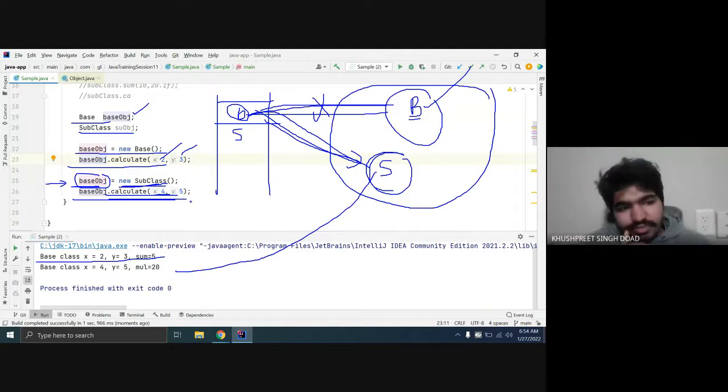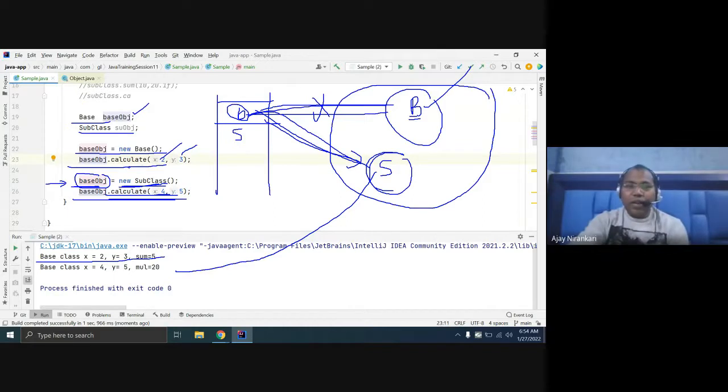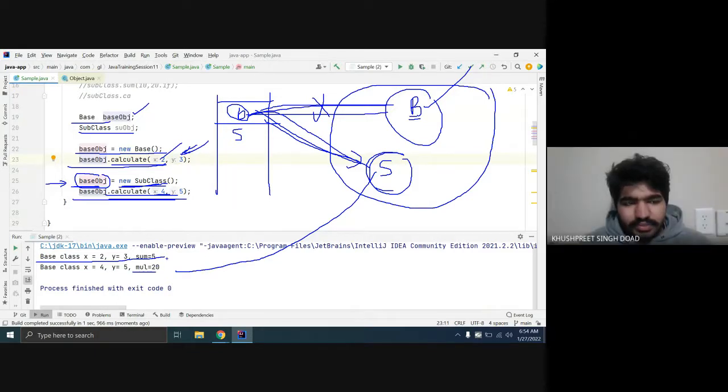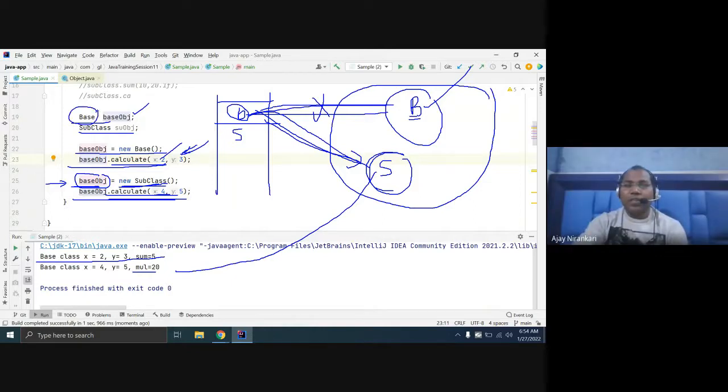Then what is the need of creating an object of the subclass? The reason is that this calculate returns the plus operation, and this calculate returns the multiplication. If we created the object of the superclass, we can use that object to calculate anything of the base class, also of the child. So this is the capability of the base class. A base class can hold the object of the base class itself or can hold the object of its subclass. This is the new capability you want to learn here.